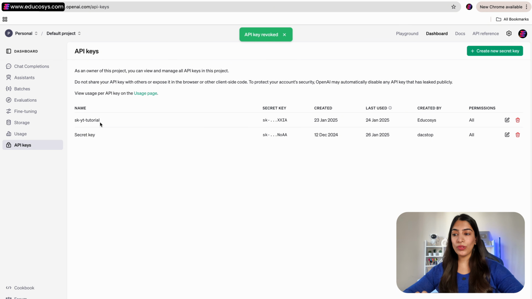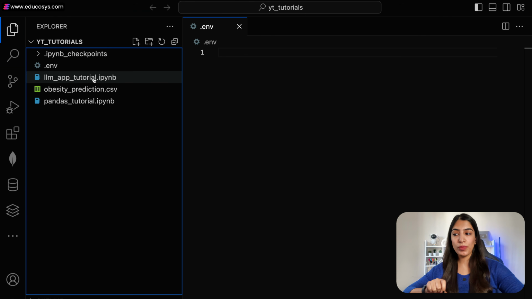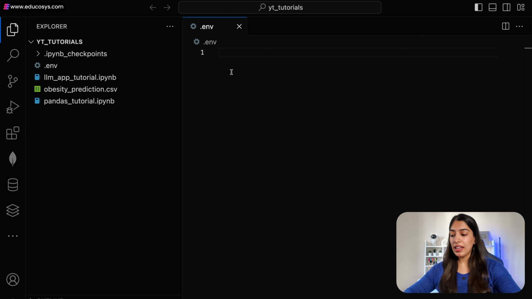So what you have to do now is the copied secret key. Just go to the same folder where you'll be creating your notebook file. Create a .env file over here and just write OpenAI API Key. And whatever key that you had saved, it will be something like SK something, right? So just paste it over here. I will do the same right now. And after this, we are ready to get started with writing our code.